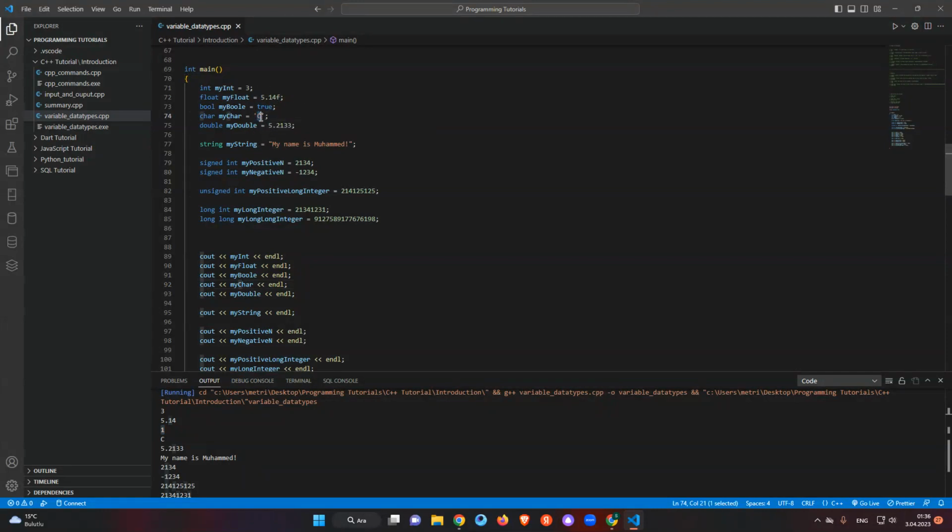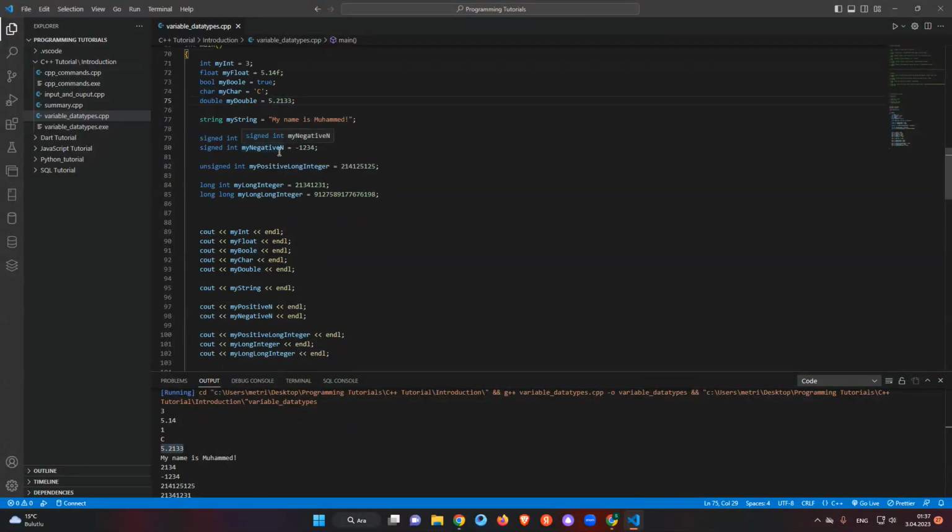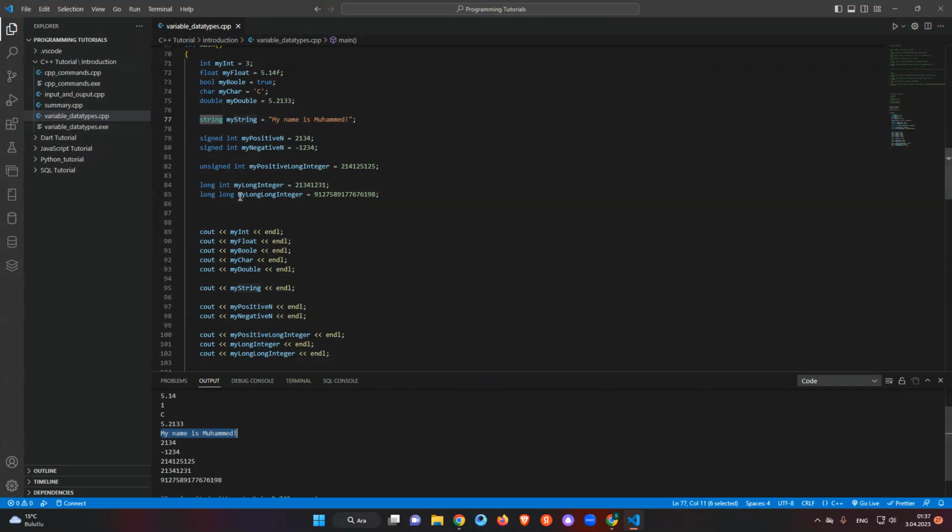So we have my char is C, and in this case we have C. For my double, we added some double numbers, and you can see here the fractional numbers with floating points. For the string, we set my name is Mohammed, and it works like that. For the signed integer, we used a positive number first, it is here.